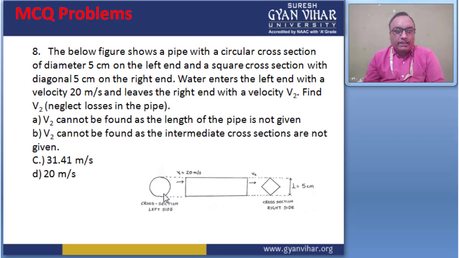Suppose in this question there are two cross sections. Here is a circular and here is a square cross section. Find the value for the cross section and the correct option here, which gives the value of 31.41 meter per second, right? For this question, the C option is true. First you solve this question, then you find the value of 31.41 meter per second.